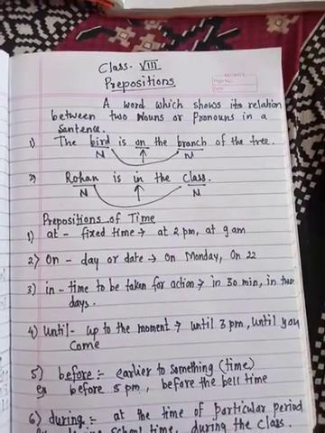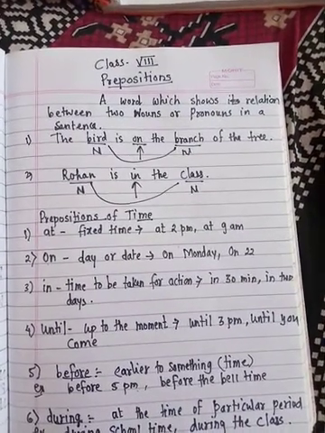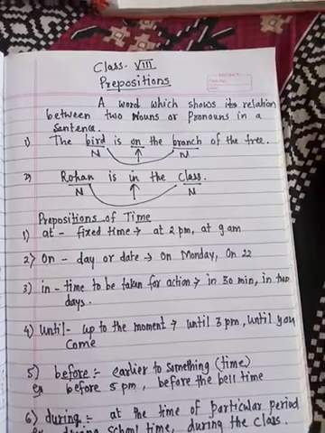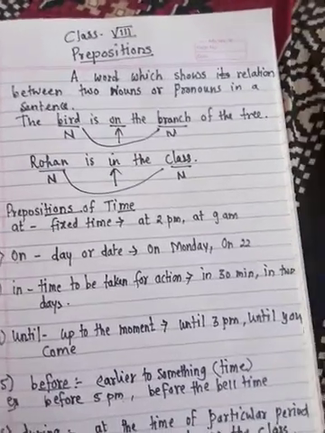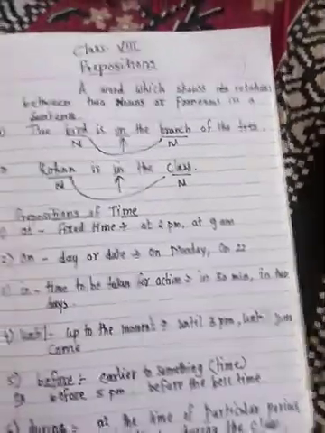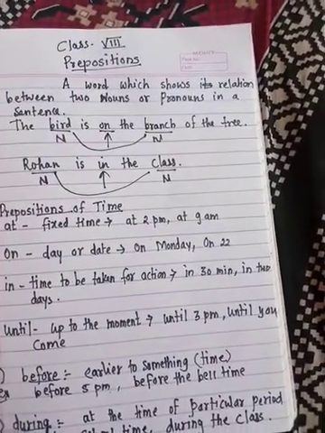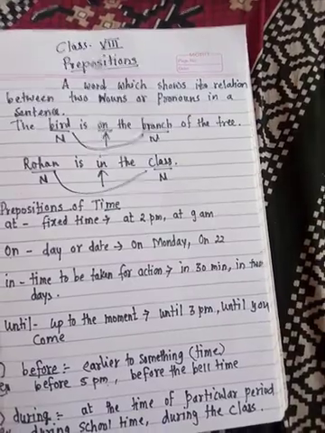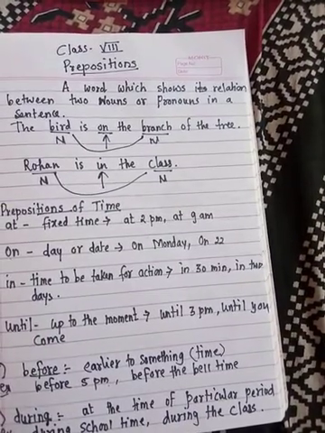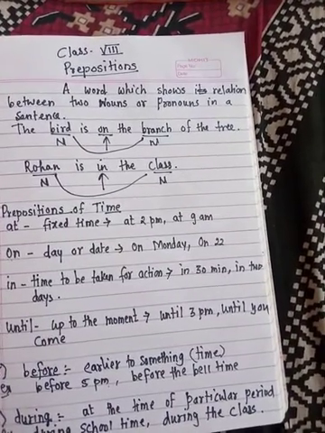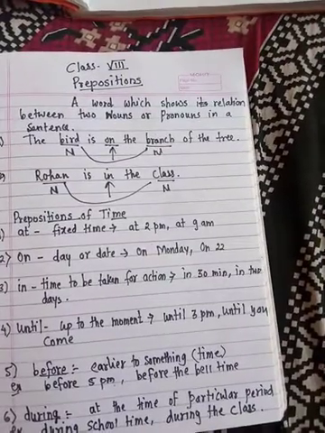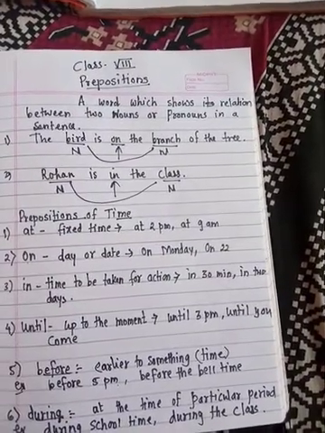A preposition is a word which shows relation between two nouns or pronouns in a sentence. Whenever a sentence is given, if the relation is shown between two nouns or pronouns in a sentence, then that relation is shown using a word, and that word is called a preposition.